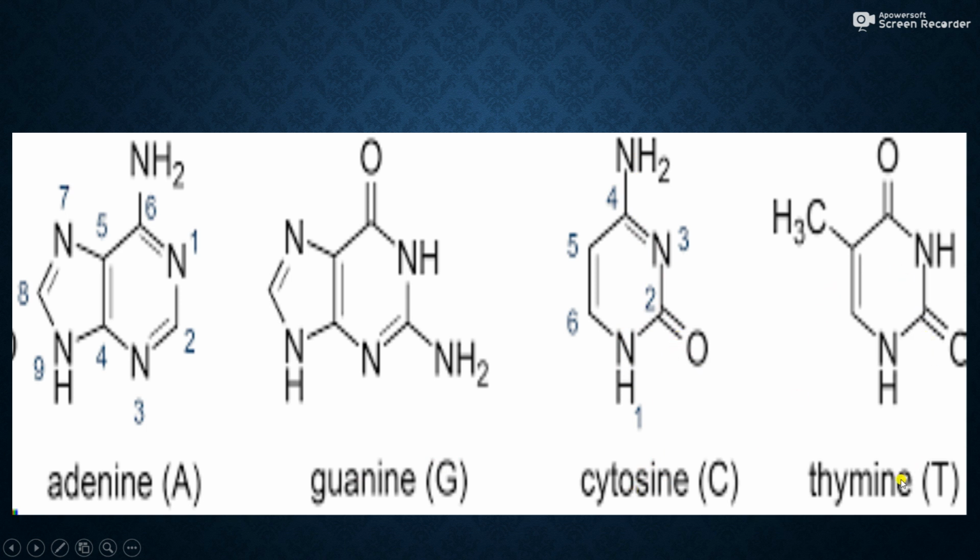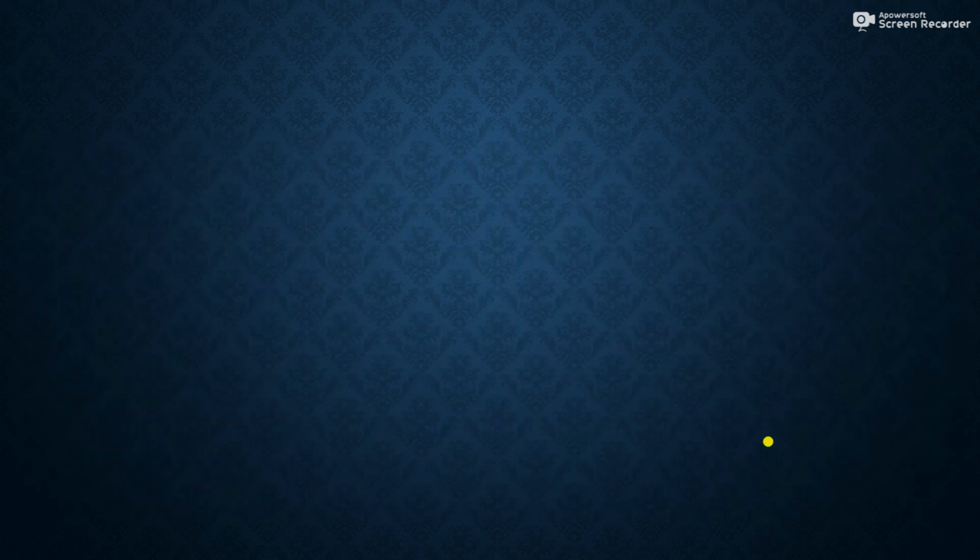And the last one is thymine, and thymine has again 2 nitrogen atoms and 2 carbonyl groups in the hexagonal ring, as well as one methyl group. So this is thymine. Friends, all these bases are very important. In addition to this, there is one uracil also. All these basic compounds are very important precursors of DNA and RNA molecules.